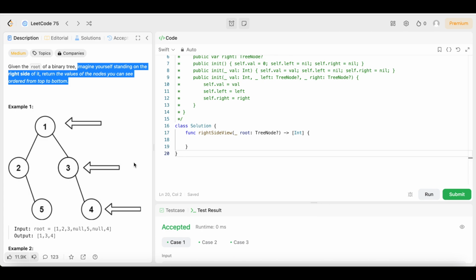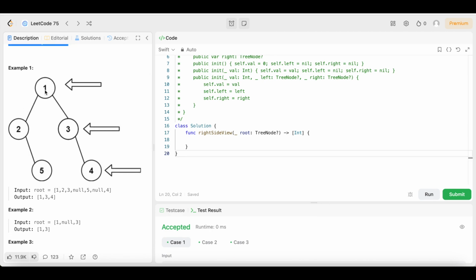So a lot of people might just wonder, well, let's just go down the right side and list all the nodes. However, that could get confusing, and that may not give the correct answer, guys, because say we had the same tree, right? But say 5 has some children nodes. Say the node could be on either side, left or right. Say that node, we could just put that node as 7. Say 5 has a child node called 7. Technically, if we're standing right here on the right side, we would still be able to see that node 7 because there's no node blocking it right here.